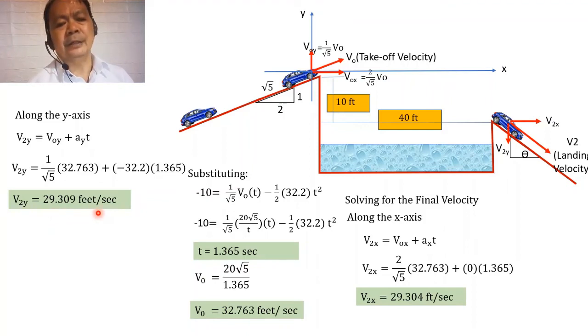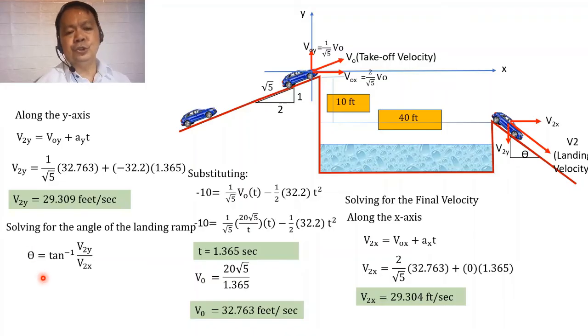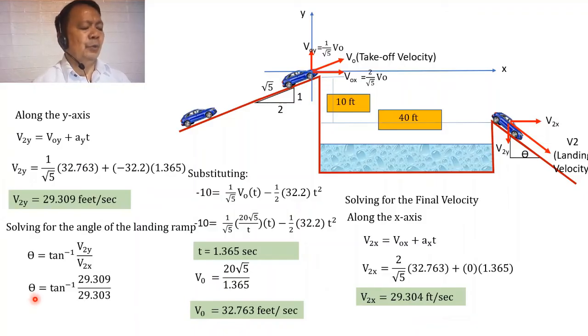And because we wanted to compute for the inclination of this ramp, the ramp would be inclined at an angle theta whose magnitude will be equal to arctangent of v sub 2y over v sub 2x. Substituting the value of v sub 2y, representing this magnitude of 29.309, and v sub 2x of 29.304, our angle theta will be equal to 45 degrees. And that is how we solve the problem of the magnitude of the takeoff velocity as well as the inclination of the landing ramp.